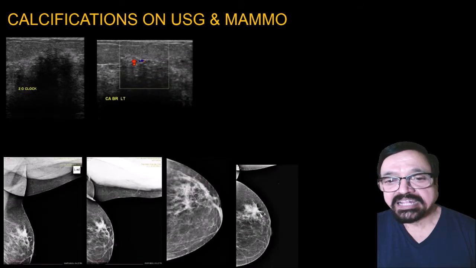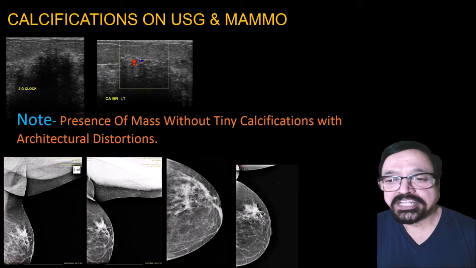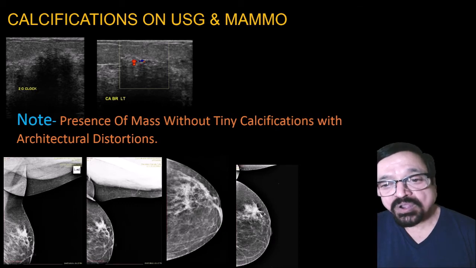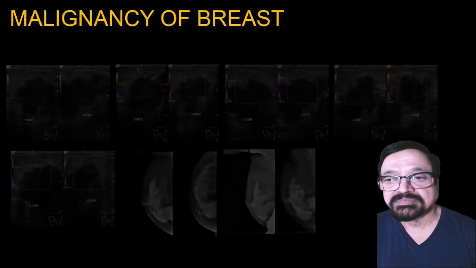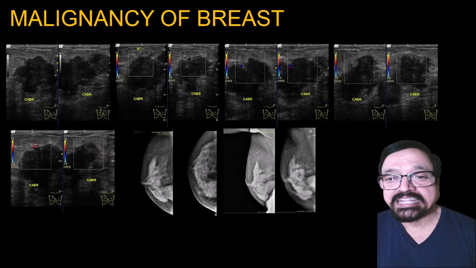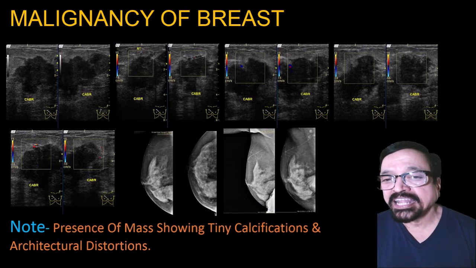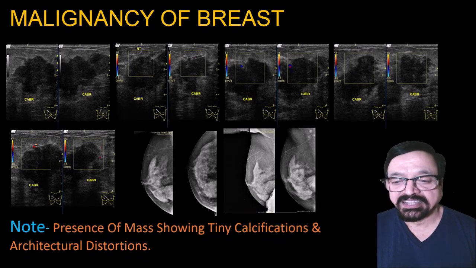Now see the calcification on USG and mammography. Presence of a mass with tiny calcification and architectural distortion. The role of sonography is in both ways: to know whether calcifications are there or not, and if calcifications are there, to sub-classify them. Now we are seeing different cases. They will have different patterns and they will show you the different ways in which the case is present.